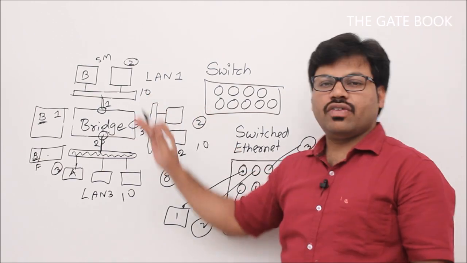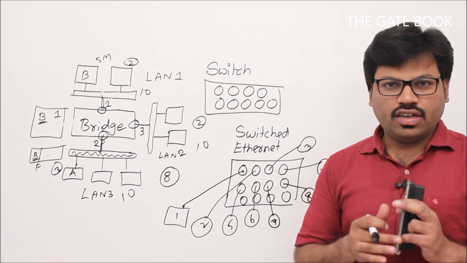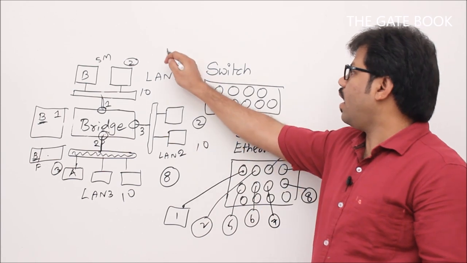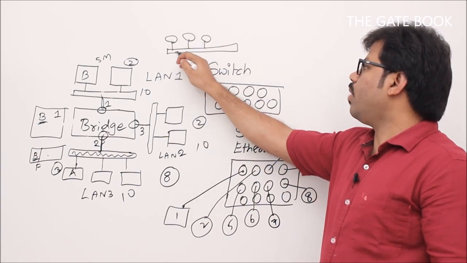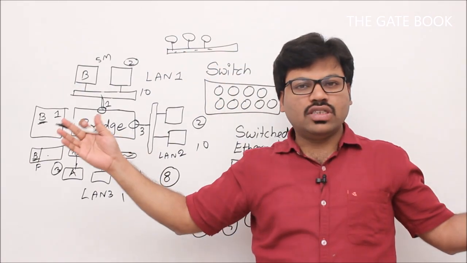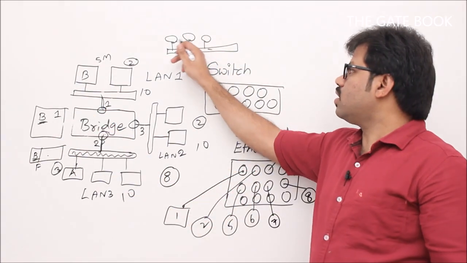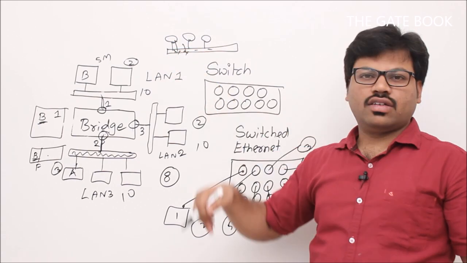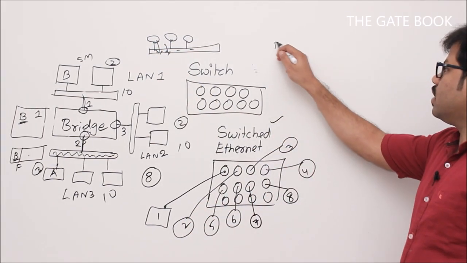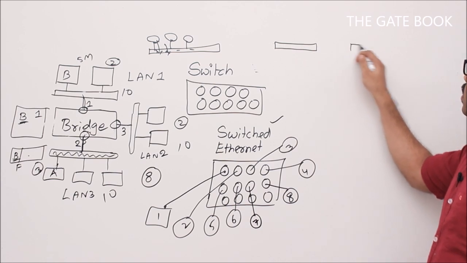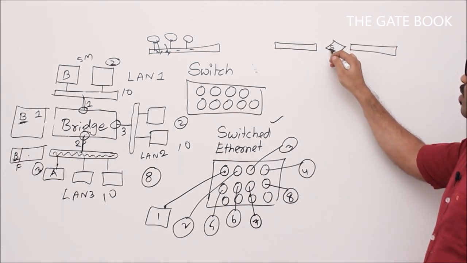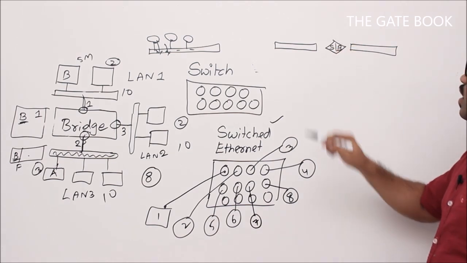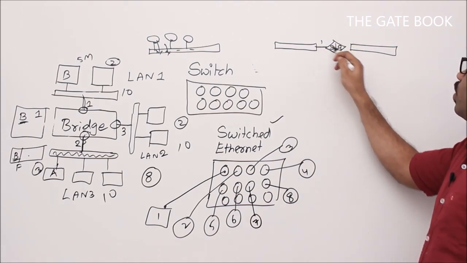Now there is no collision. So far in all the previous examples, there is a collision, right? First of all, we started with a LAN with many computers or devices. So the collision domain was very big. That means any two systems start sending, there is a collision, right? When the collision domain is divided like this, let's take here switch or bridge, whatever. We can use them interchangeably. So this is port number 1, port number 2.